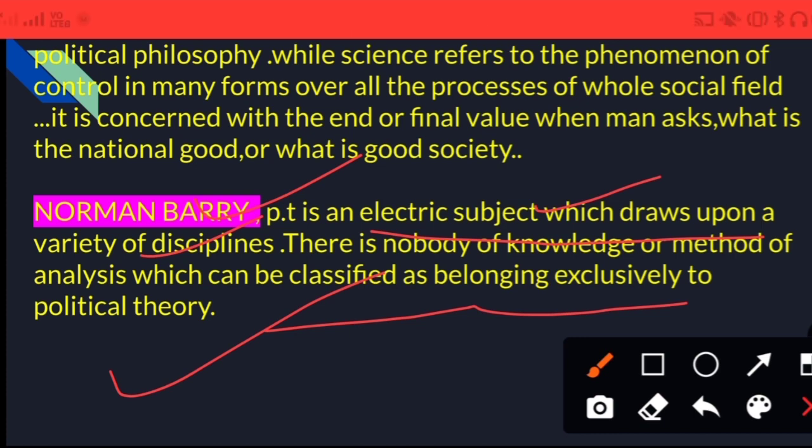So here it is also being said that political theory can be like a magnet of different disciplines. It not only talks about knowledge, it not only talks about analysis or facts, but it has exclusive things to be done in society, or exclusive things that can be included in political science or politics. So that means an attraction of different disciplines that can be attracted to its explanation or to different kinds of topics that we will talk about.